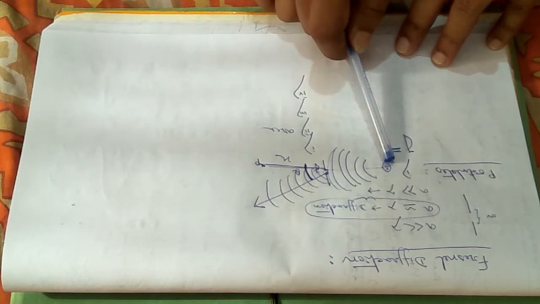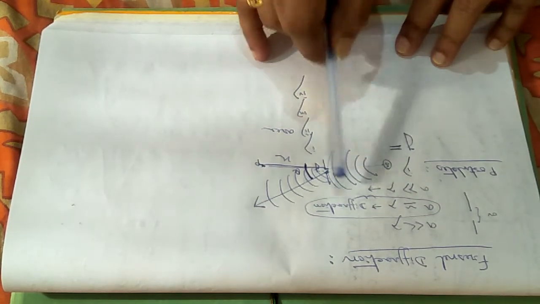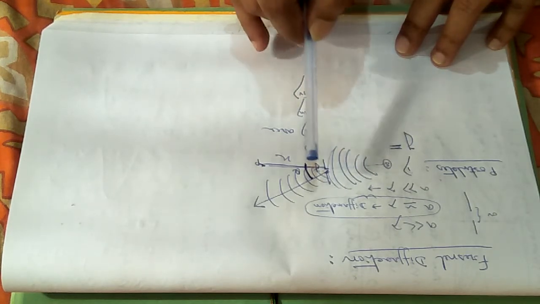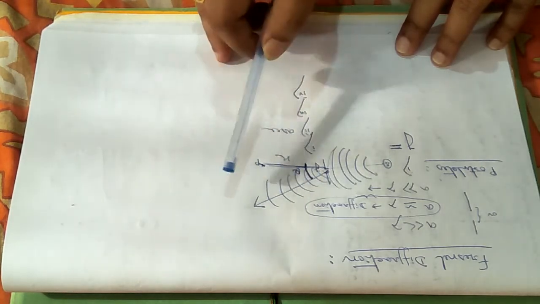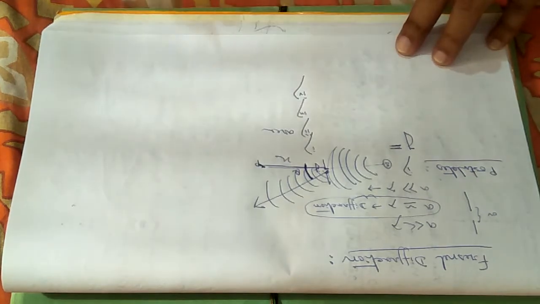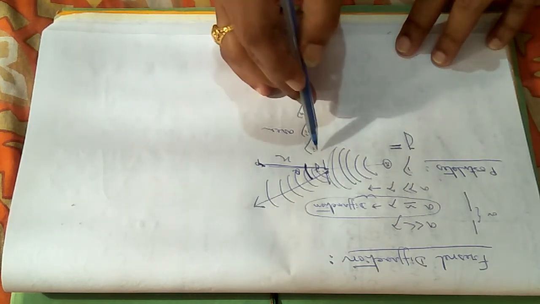The postulate tells that according to Huygens principle, if I have the primary source of light, it is sending some primary wavefronts. The primary wavefronts collide with the sharp edge of an obstacle or a slit or any aperture, then it will produce secondary sources of light or secondary wavefronts. Then the intensity of the light at point P can be measured from the square of the amplitude reaching that particular point.